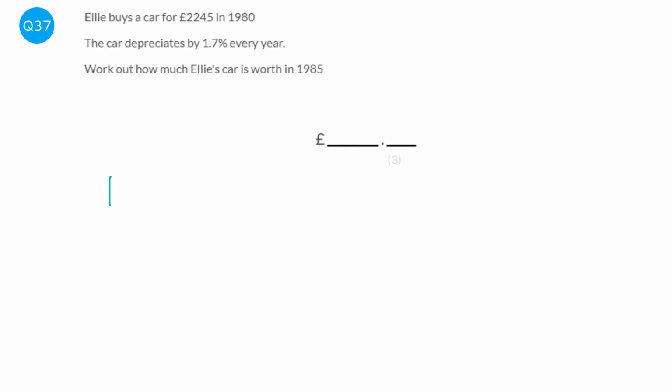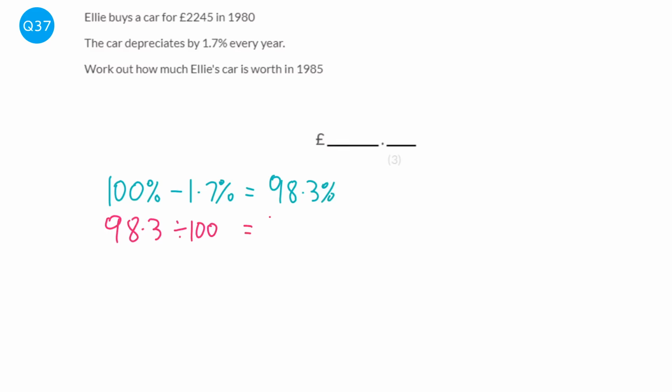So we're going to start off with 100%, and it says that the card depreciates. That means goes down by, so it goes down by 1.7% every year. So we do 100 take away 1.7, which is 98.3, and that's percent. And we want that as a decimal, or as a multiplier we call it. And so we just divide it by 100 to make it into a decimal, 0.983. And that's our multiplier.